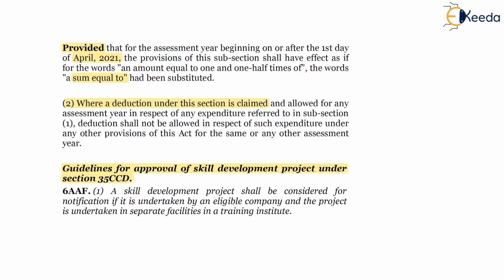Herein, the extract of rule 6AAF has been mentioned, which is that the expenditure will be allowed to the eligible company only, and the eligible company is a company which is engaged in manufacturing of any article or thing except for a few items mentioned in the 11th schedule.